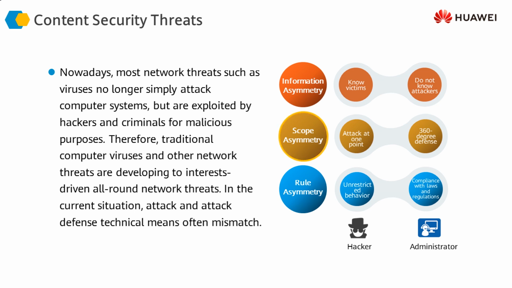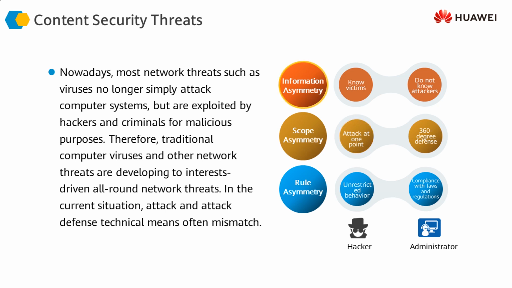Then there is the scope asymmetry. Because we have so many different types of IT assets, the attacker can pick and choose any one point of entry or point of access to attack, whereas we have to cover all our bases. We have to make sure that all the entry points or all the targets are securely covered.